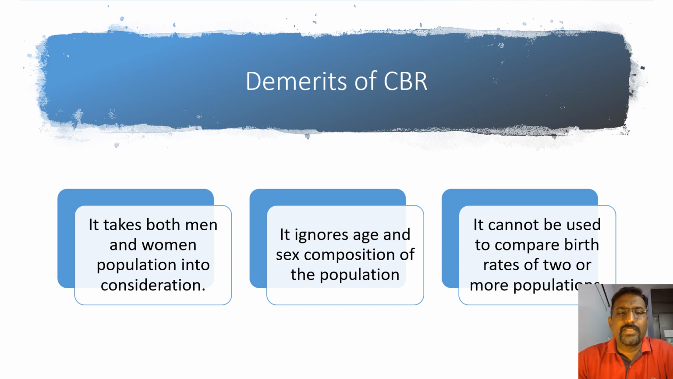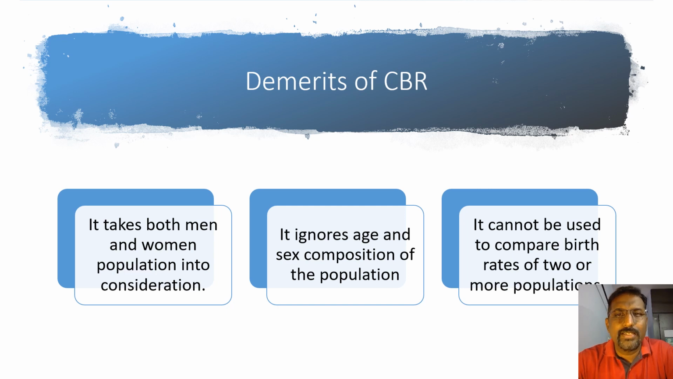The first one, it takes both men and women population into consideration. It ignores age and sex composition of the population. It cannot be used to compare birth rates of two or more populations. So they started to rectify one by one, and found out a new measure. Let's see what it is.